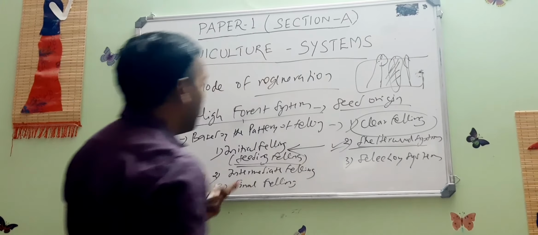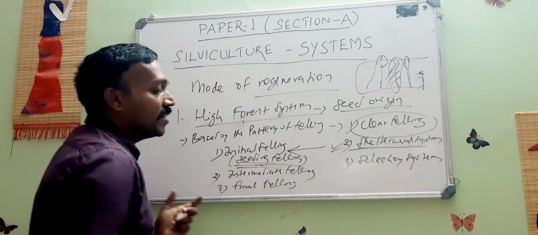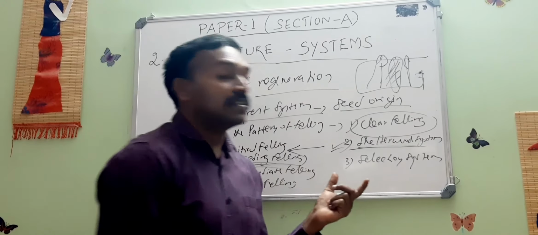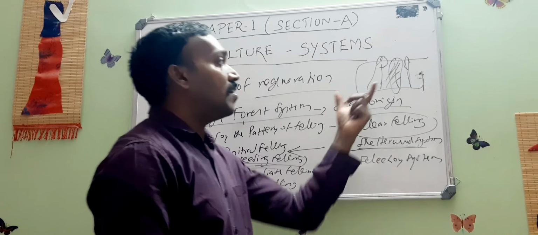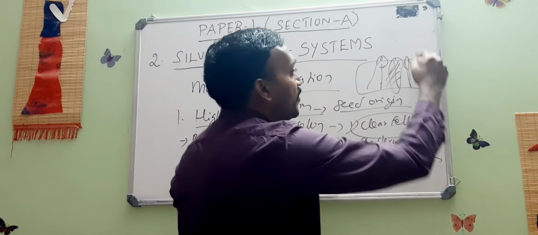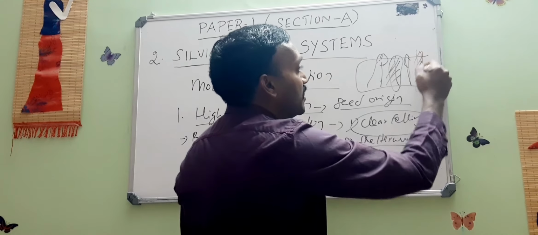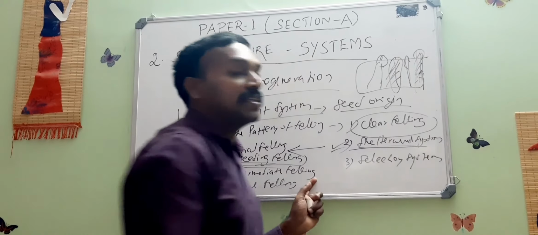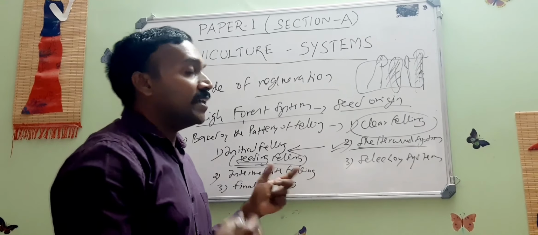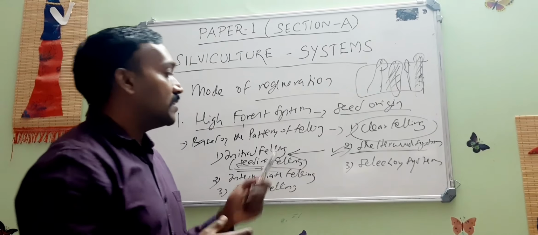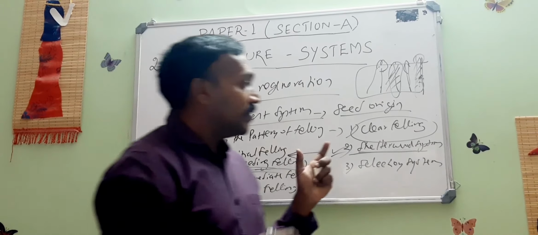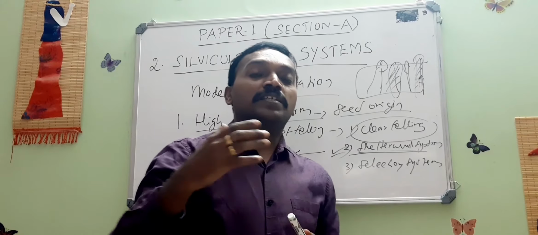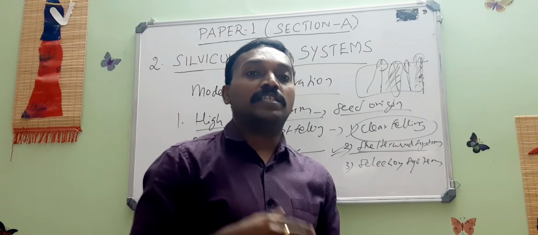This pattern is known as seeding felling. The final felling is carried out in the later stage when all the remaining trees are removed. Any felling carried out in between is known as intermediate felling. So in very simple terms, in the shelterwood system, trees are always retained for some purpose or other.